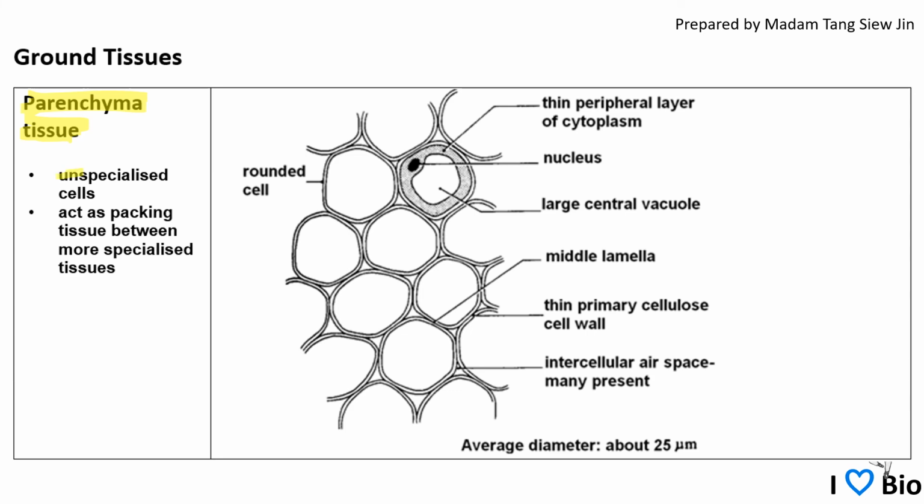It is the most unspecialized cell, and it acts as a packing tissue because it fills the space between the epidermal and the vascular tissue. And please look at the diagram here. You can find that the cell wall is still thin.